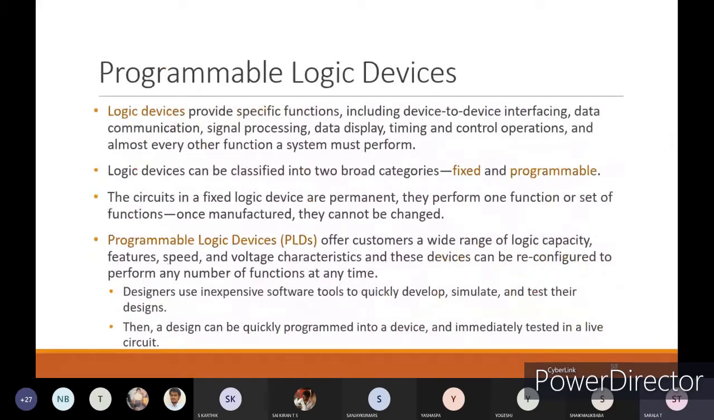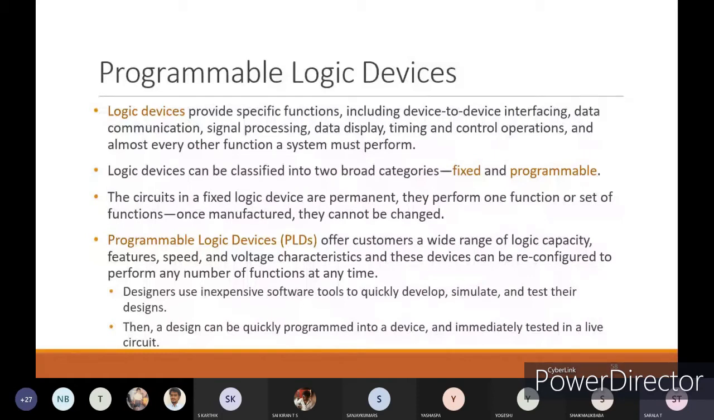Next is programmable logic devices. Logic devices provide specific functions including device to device interfacing, data communication, signal processing, data displaying, timing and control operations, and almost every other function a system must perform. All these things are normally logic devices. The specific functions will differ from one device to another device. It may be for data communication, signal processing, data displaying, timing or control operations and so on. Almost every other function a system must perform comes under logic devices.